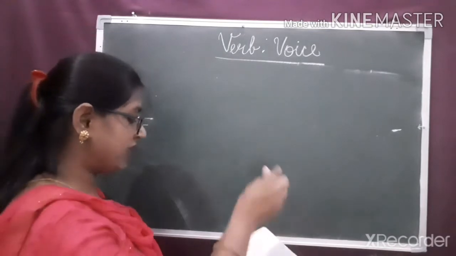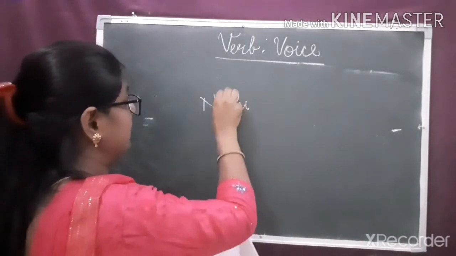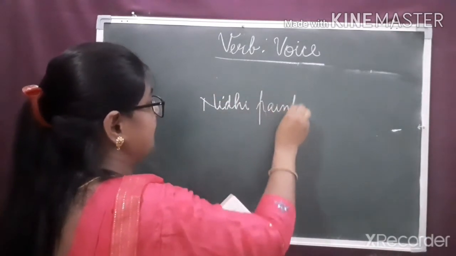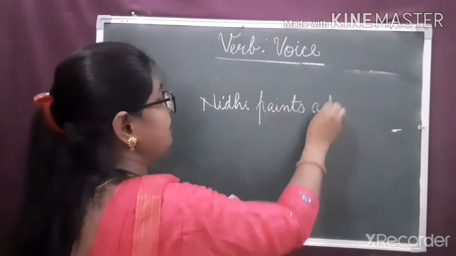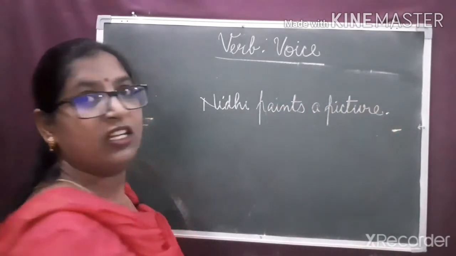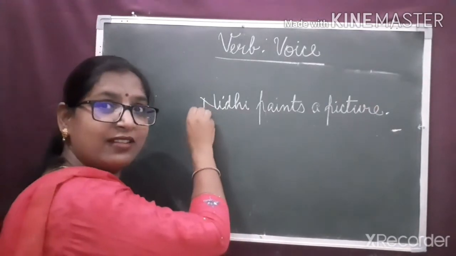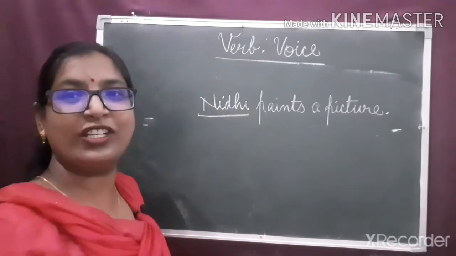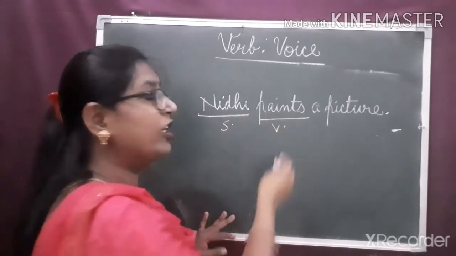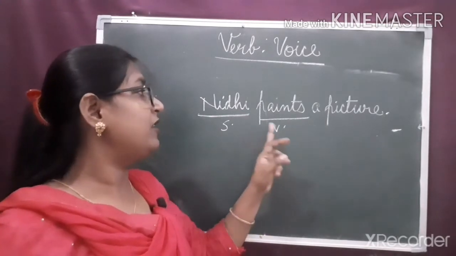For example, I write here: Nidhi paints a picture. Now, first of all, we should know what is the subject. Nidhi is the subject. What is the verb? Paints is a verb, isn't it? Nidhi paints.